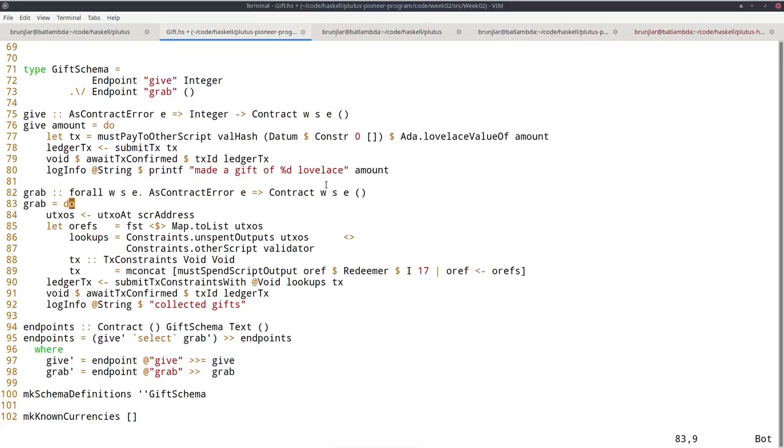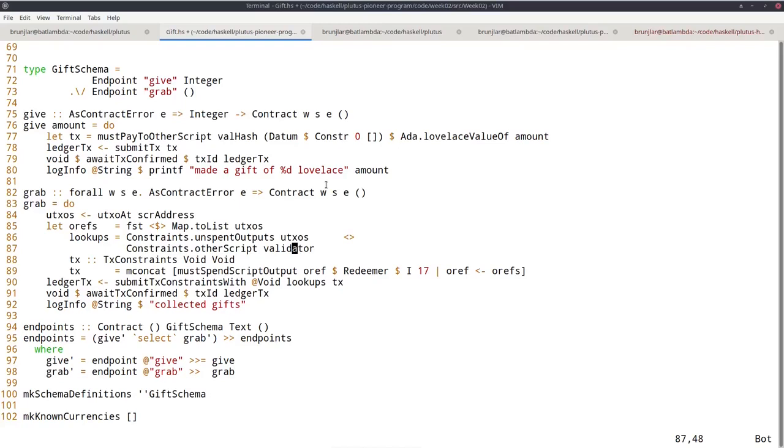Now the grab endpoint, no parameters. This line looks up all UTXOs sitting at this address. So this is our script address. So this will find all UTXOs that sit at that script address. Then this line gets all their references to these UTXOs. Then I need to do so-called lookups in order to tell the wallet basically how to construct the transaction. So I tell it where to find all those UTXOs, and I also inform it about the actual validator.